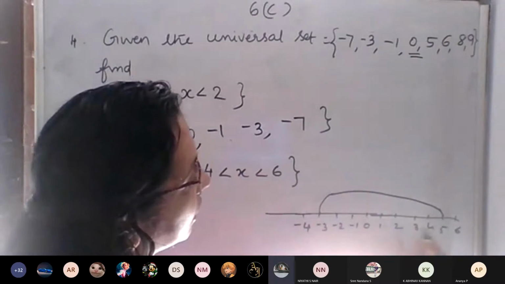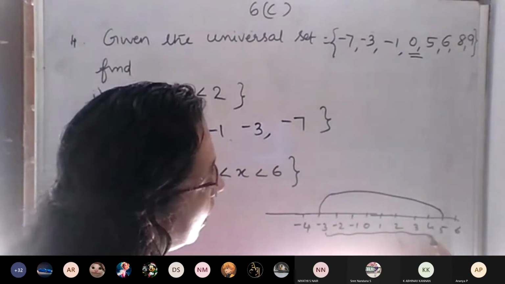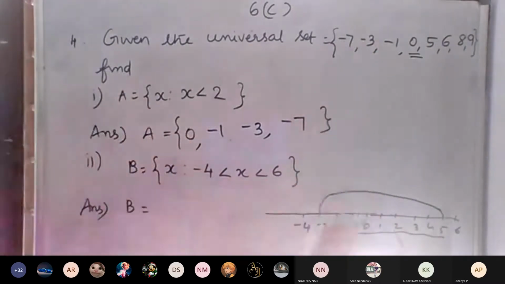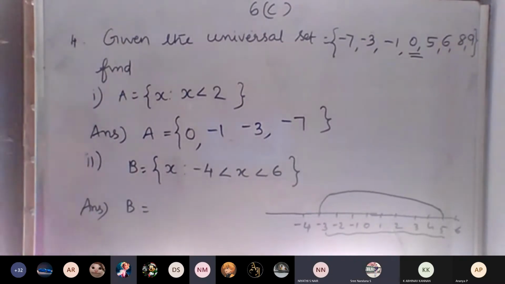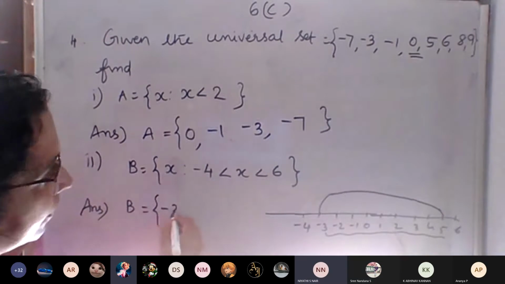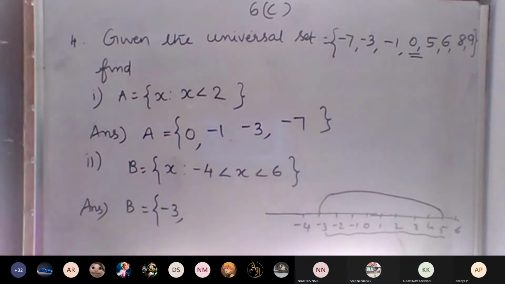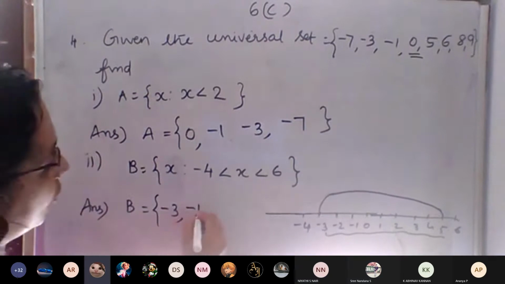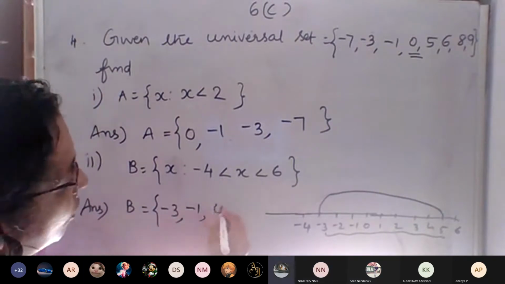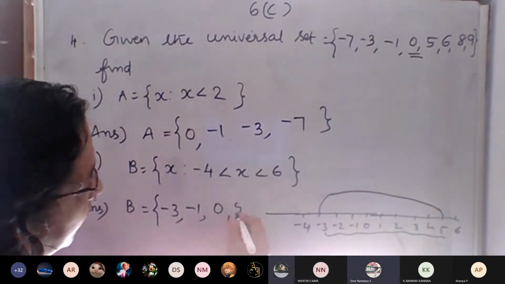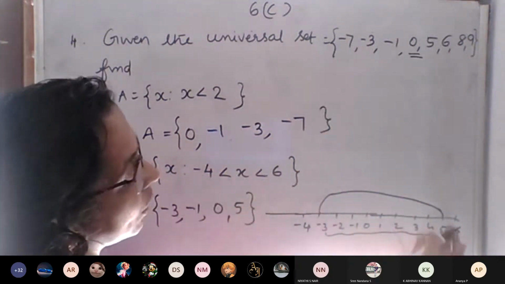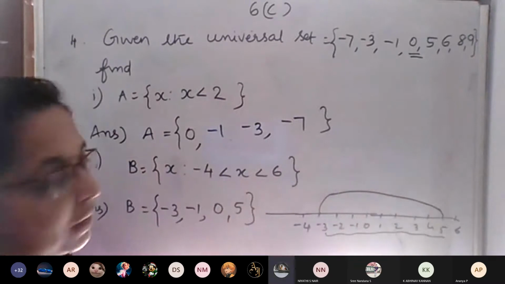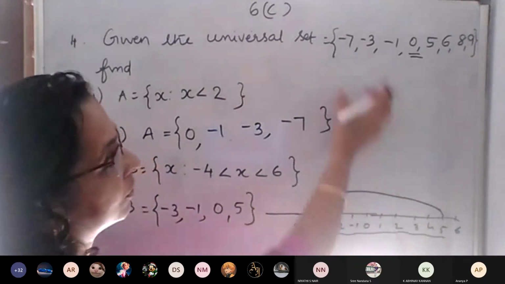So in between -3 to 5, which are the integers? -3, -1, 0, 5. So if you don't know how to write this directly, just draw a rough number line. That is better. From there you can find out. So it is easy.